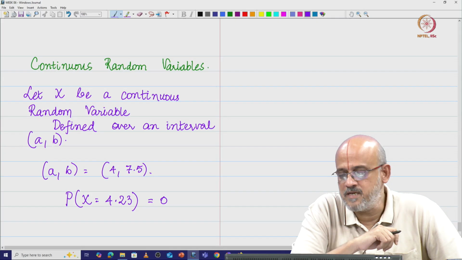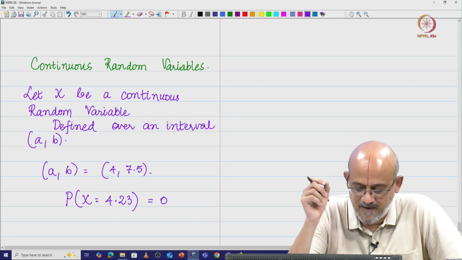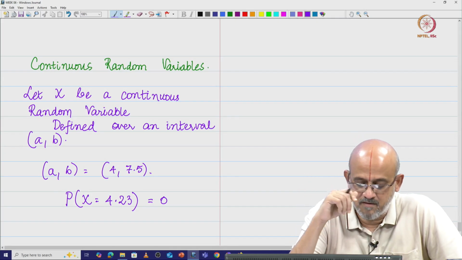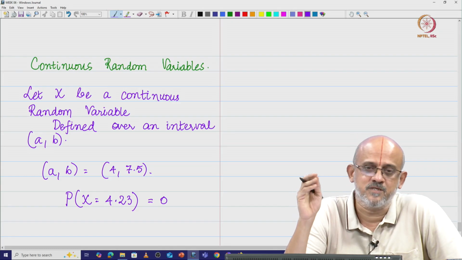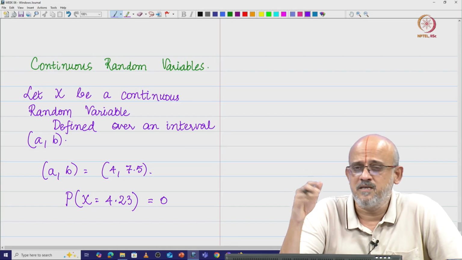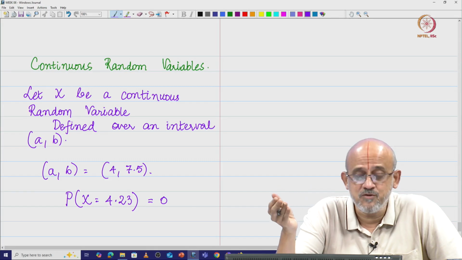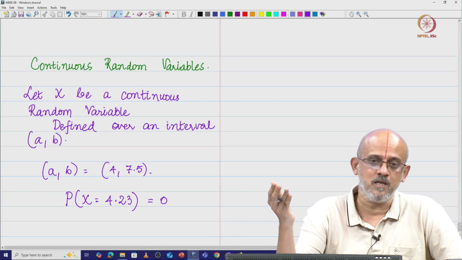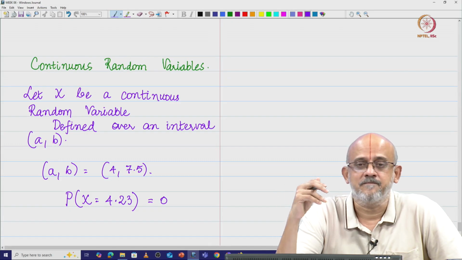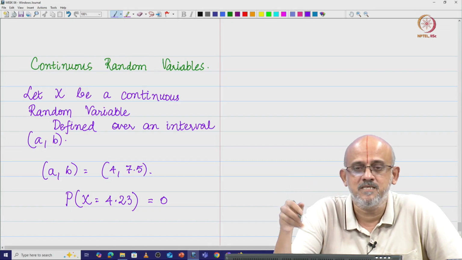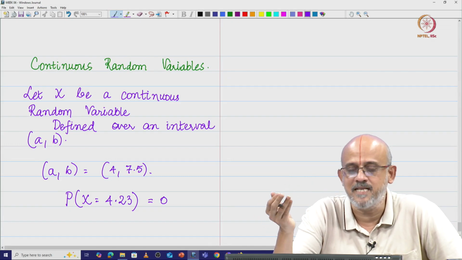That is where we borrow the idea from physics, where the point mass is equal to 0, and instead of talking about the mass, you talk about mass per unit volume, that is, you look at the density.